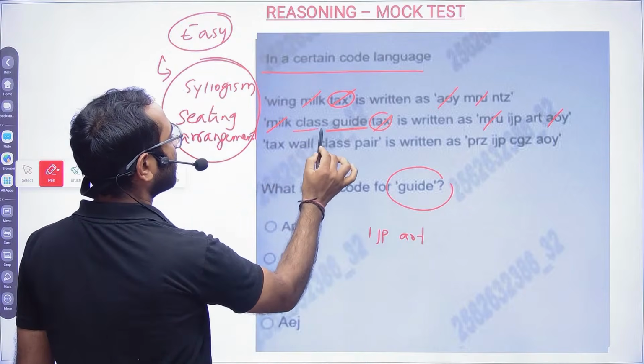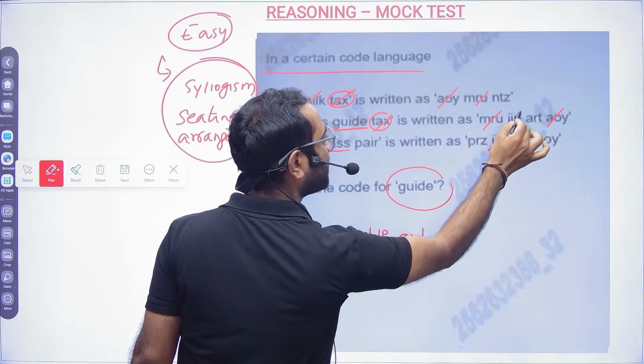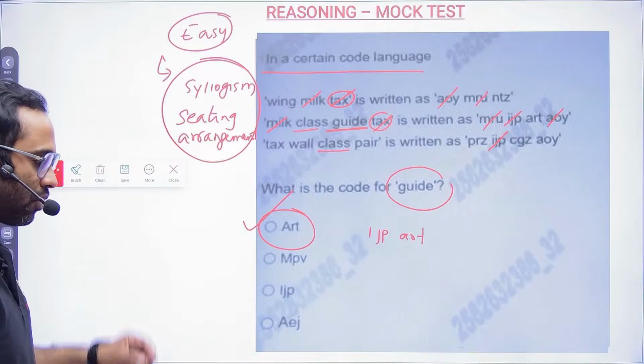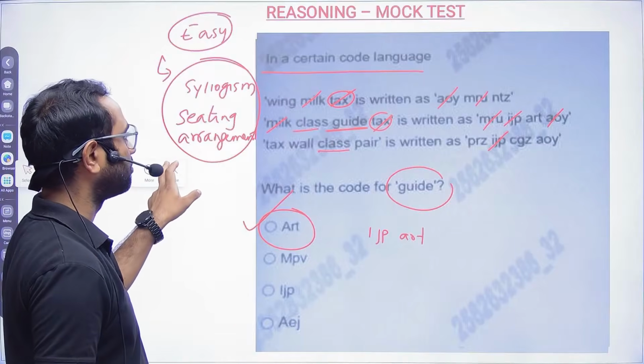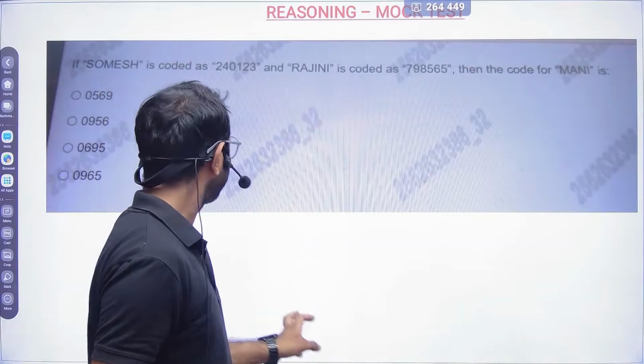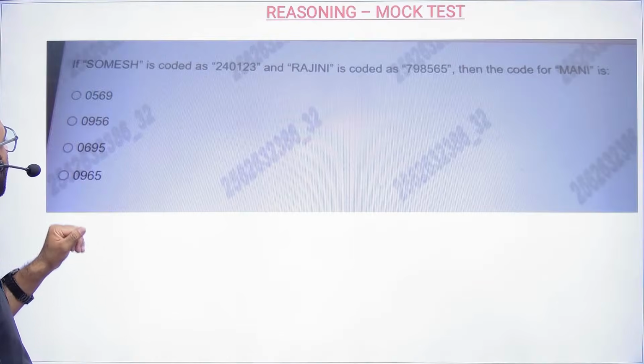Then you see class and here class. What is common? So common is IJP. So what is remaining? Art. So what is the code for the guide? The code for the guide will be art, a simple question. So there will be simple questions, there will be difficult questions. Okay, and then only we will be able to score and solve.